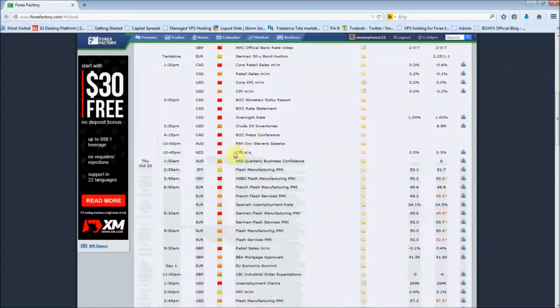CPI quarter on quarter in New Zealand. Again, the New Zealand dollar has been strong. It has been very strong. We've had a good milk reading from New Zealand recently. It could be the start of the rally. However, what we've got to establish is the fact that the RBNZ are consistently talking this currency down. So whether the strong CPI data is going to be enough to see through that bravado, I don't know.